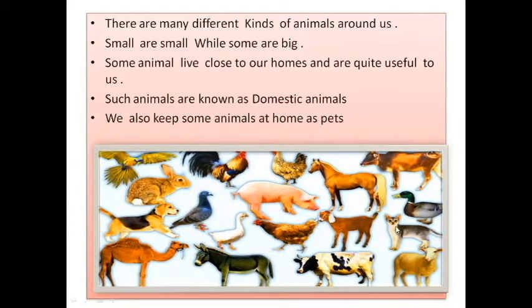Remaining animals, which animals do we keep in our house? That is cow, goat, sheep, and buffalo, and hen, chick. These are the animals we keep because of our use. Yes or no? For our use, we keep these animals at home. Next, children, we have to move on.